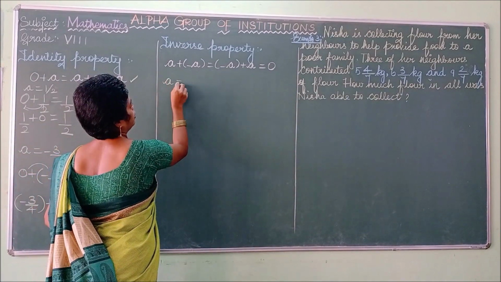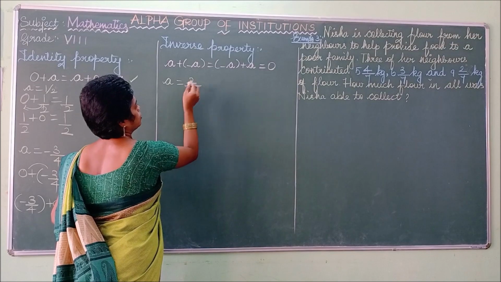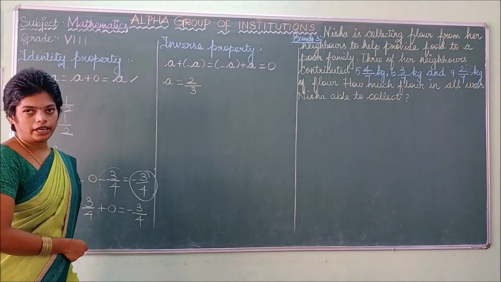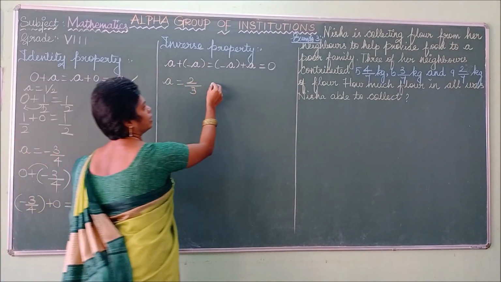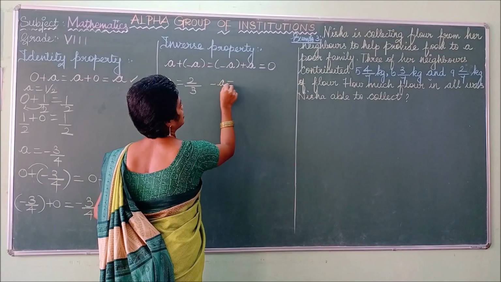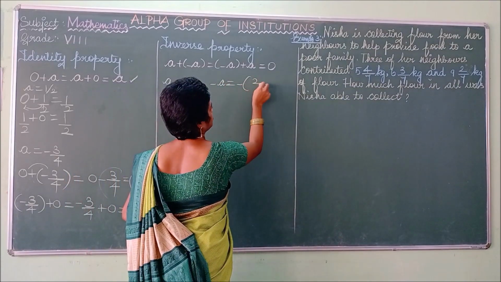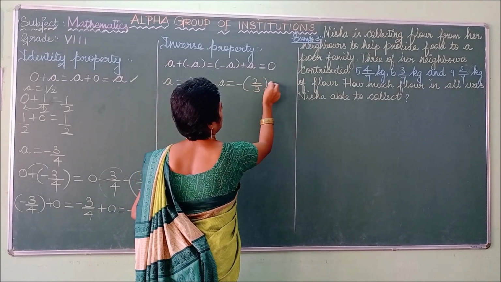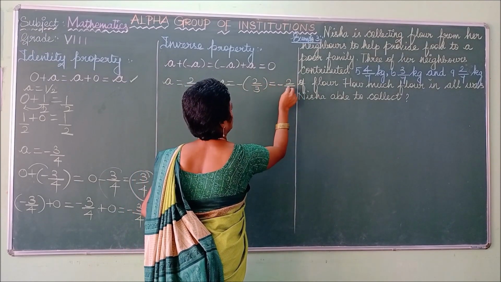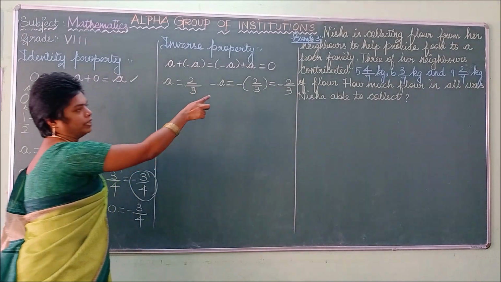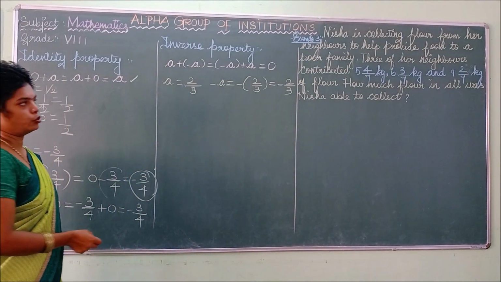Take a equal to 2 by 3. What is minus a? Minus a is nothing but the negative of that a value, which can be rewritten as minus 2 by 3. a is 2 by 3, minus a is minus 2 by 3.